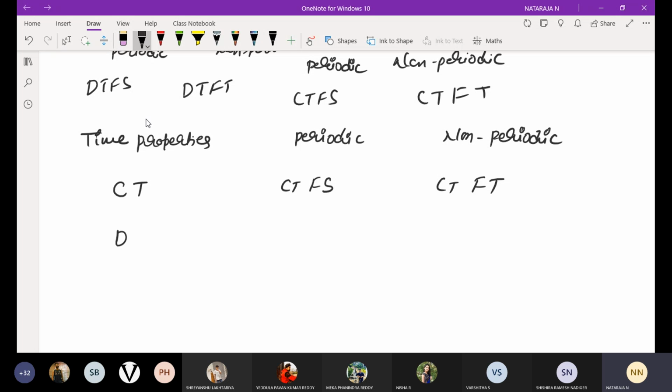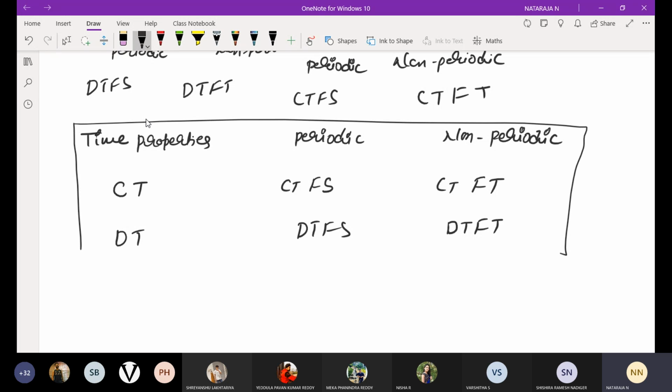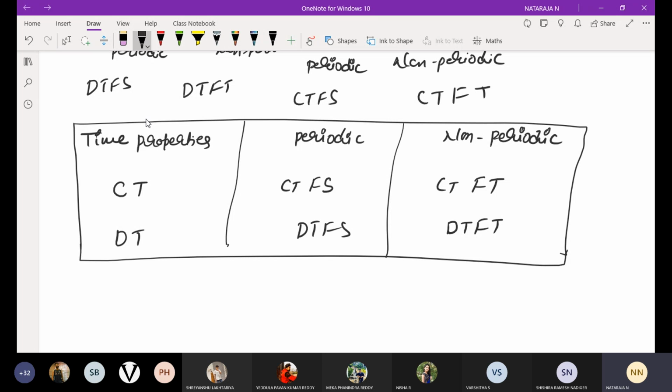If it is a discrete time signal, here we are going to deal with DTFS and here we are going to deal with DTFT. This is a table. Please remember, you should identify whether the signal is periodic or non-periodic, and whether it is continuous or discrete, so you can identify whether it is CTFS, DTFS, CTFT or DTFT.